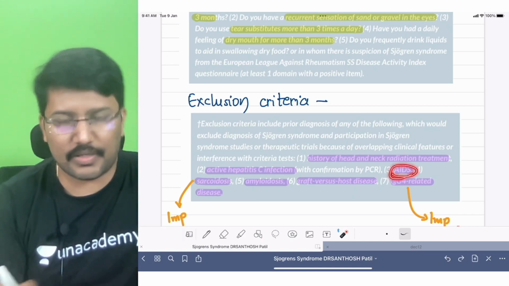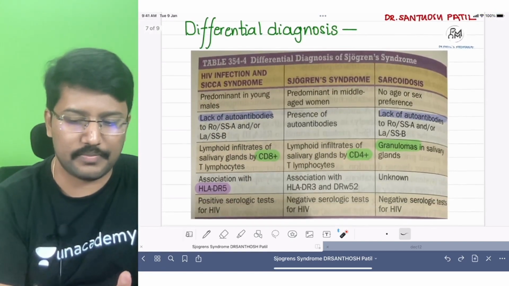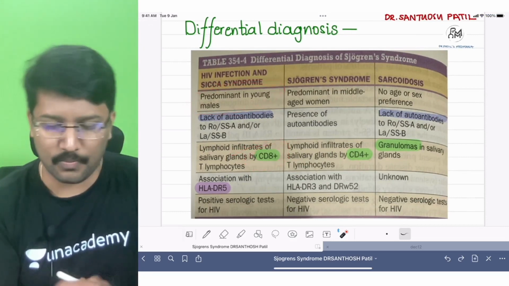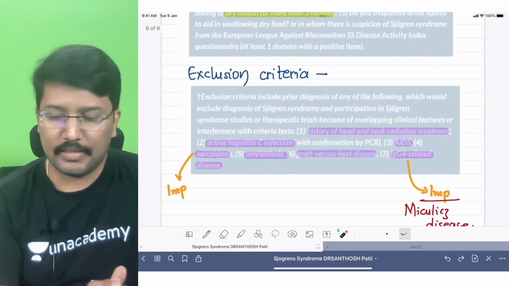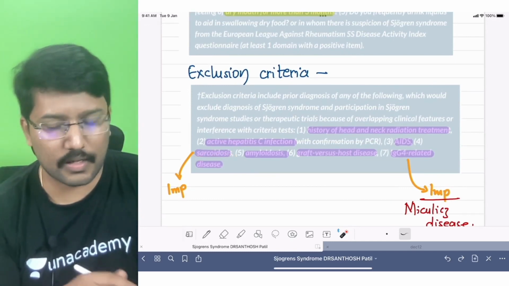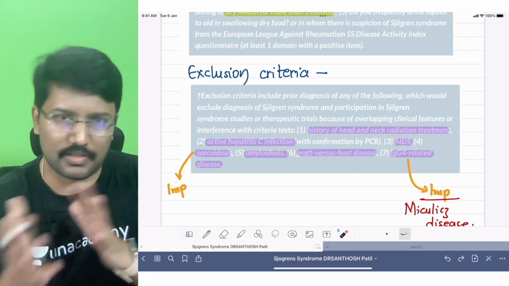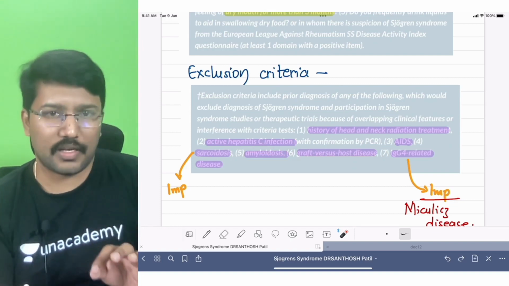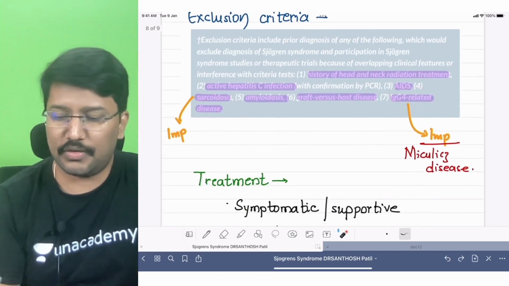If the patient is having AIDS or HIV, it is an exclusion criteria, and how to differentiate we have already discussed, right? Predominantly young affected, biopsy showing more of a CD8 cell infiltration, and autoantibodies are usually negative, right? Then if the patient is associated with sarcoidosis, one more differential we have discussed how to differentiate from it. Amyloidosis can also cause gland enlargement and dysfunction, so that is also an exclusion criteria. Then graft versus host disease is an exclusion criteria, and the last one is particularly important, IgG4 related diseases. I was telling you about Mikulicz's disease.